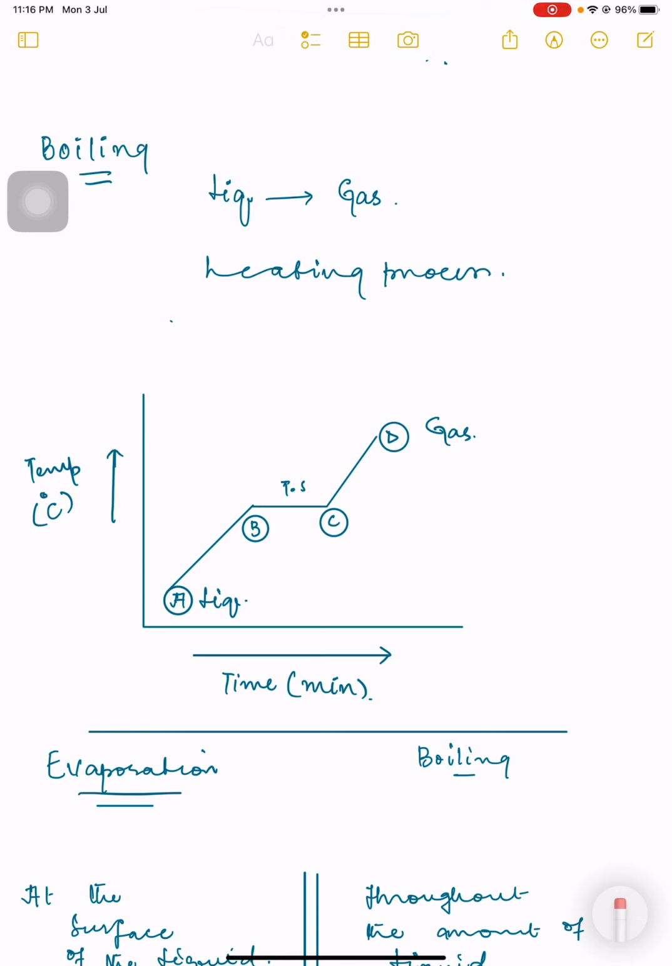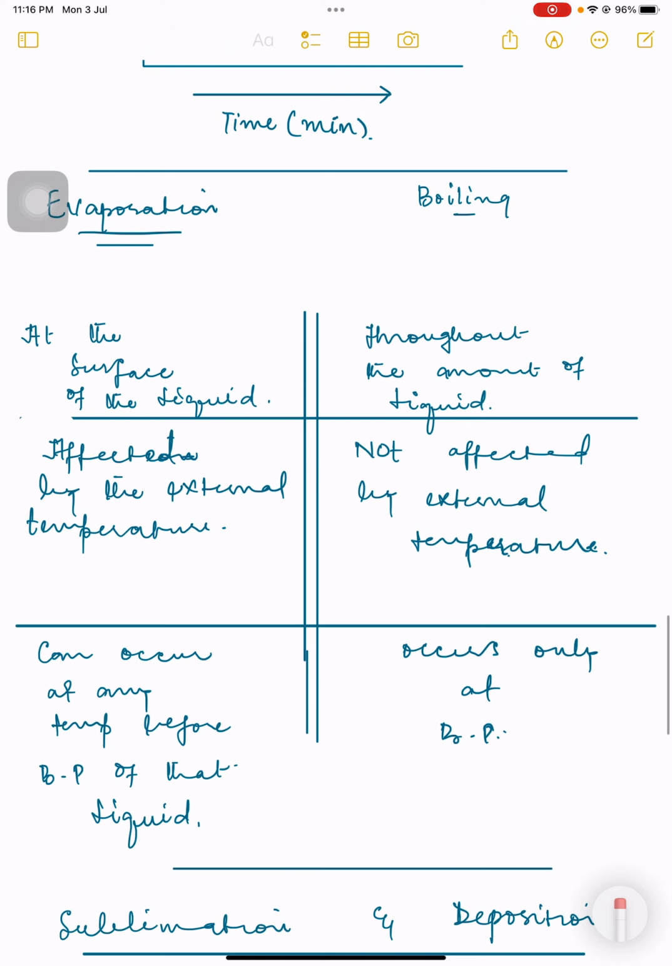We know that in evaporation, basically a liquid turns into a gas before the boiling point, whereas in boiling a liquid turns into a gas at the boiling point. Guys, keep this difference of before and at in your mind very clearly. Here I am going to compare evaporation and boiling.